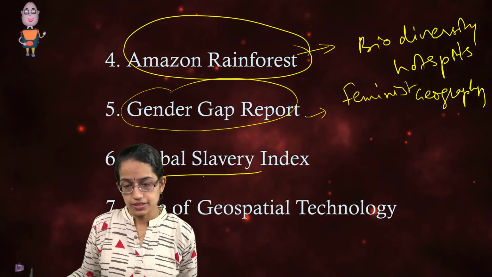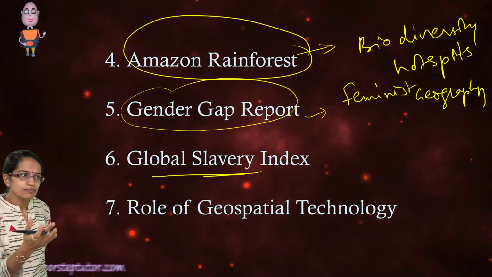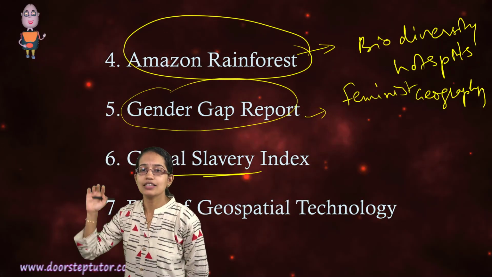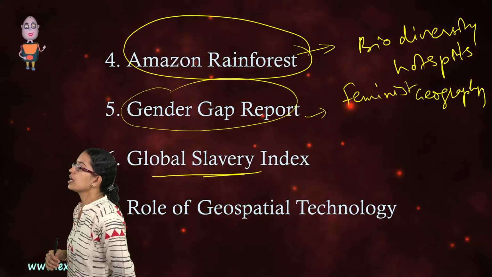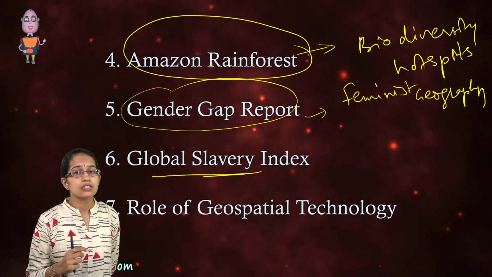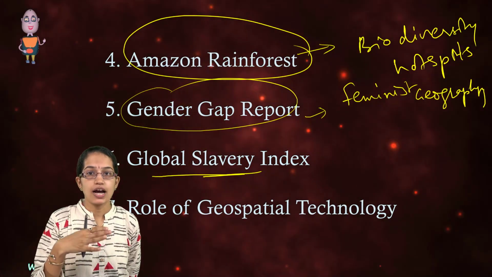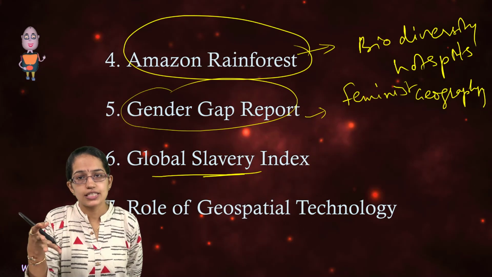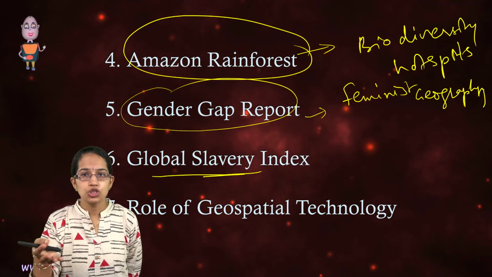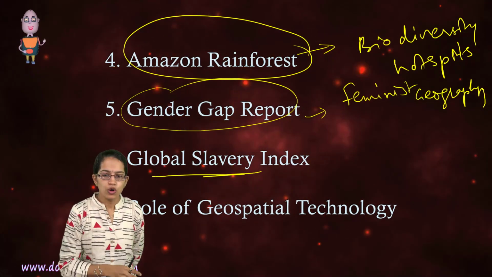Global Slavery Index. You have lots of indexes that have been released every year. In prelims you have every time a question directly or indirectly on the index and the institution that brings out those indexes. So you have the Slavery Index by Walk Free Foundation, and this index basically talks about not only the scenario of India but globally how the picture is, and what are the issues of endangered labor, what are the issues of child labor coming up, and what are the other areas that need to be focused on.